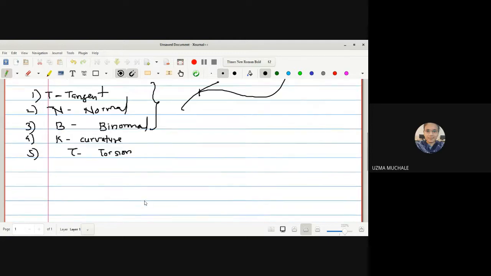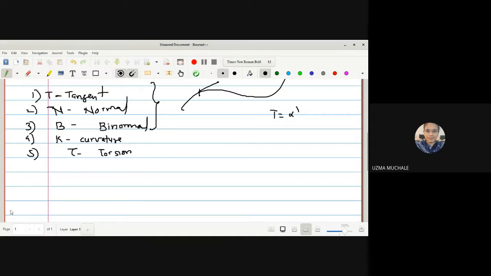Now, let me go one by one, and see what the tangent, normal, and binormal tell you. Let me start with the tangent. This tangent can be simply described by alpha dash itself, because we know that the first derivative is the slope of the tangent to the curve. So this alpha dash is nothing but your tangent to the curve, right? So it will explain the velocity. Now let me go to the next one.